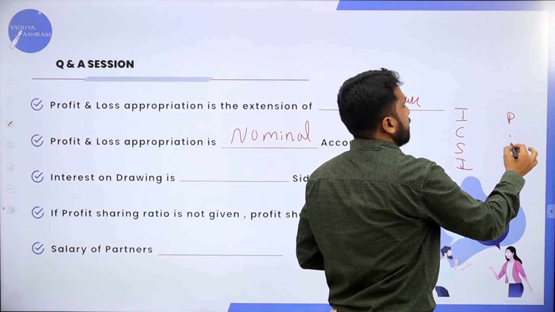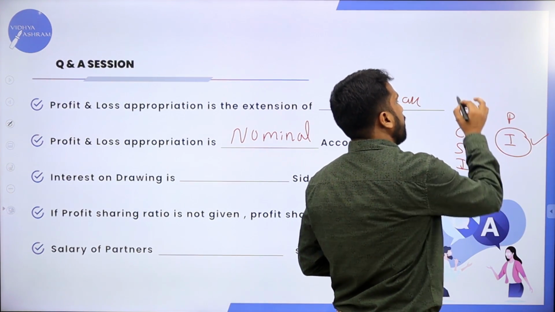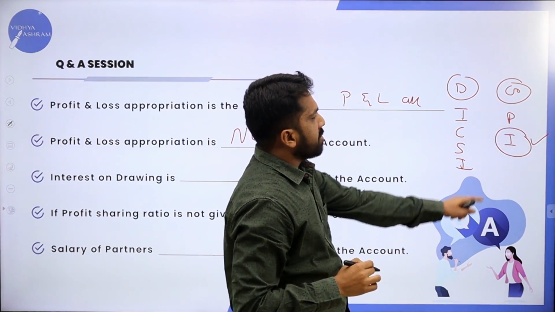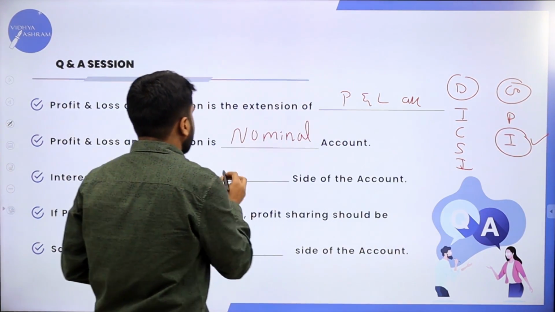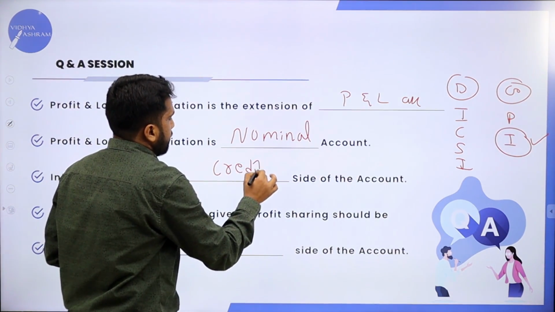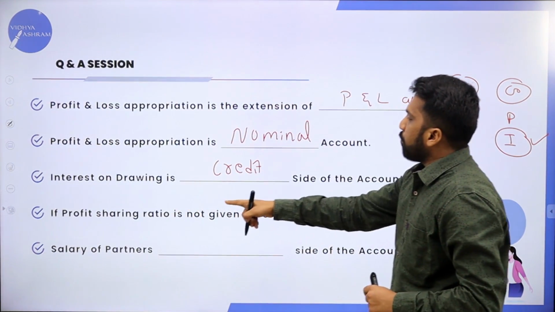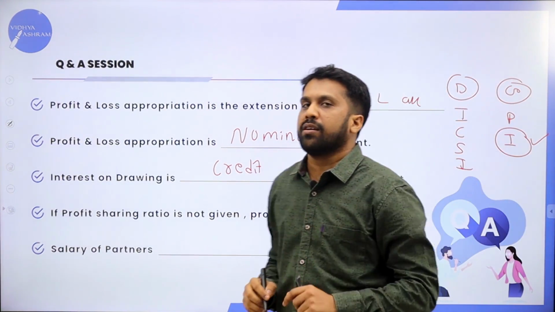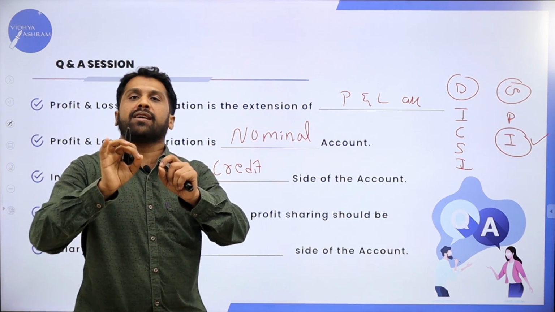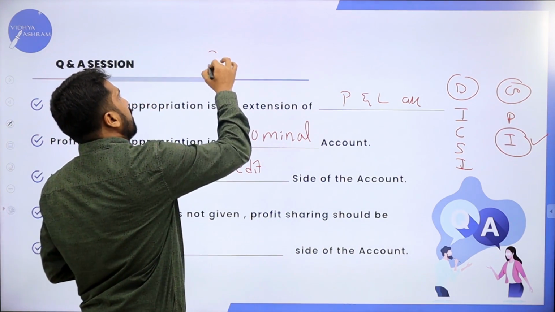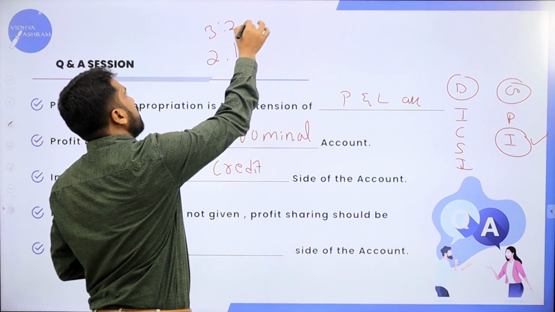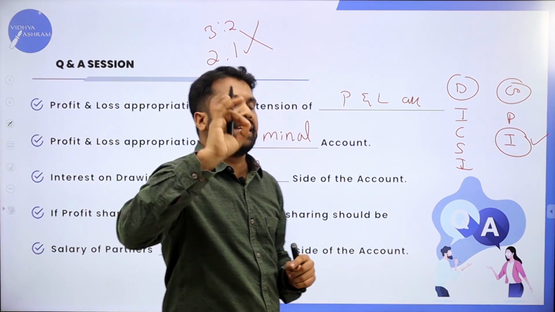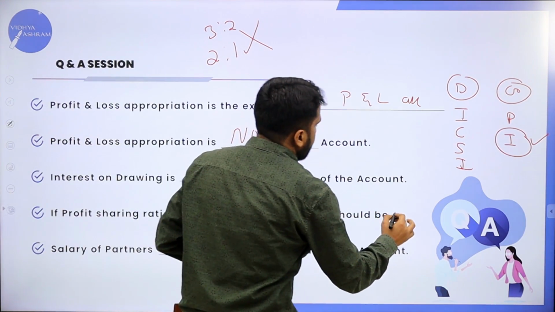This is interest on drawing. This is the debit side and this one is the credit side. Interest on drawings comes under which side? Credit side. Your answer must be credit. Now, if the profit sharing ratio is not given, what should it be? Just as I explained, if the profit sharing ratio like 2:1 or 3:2 is not given, the profit sharing ratio should be equal.